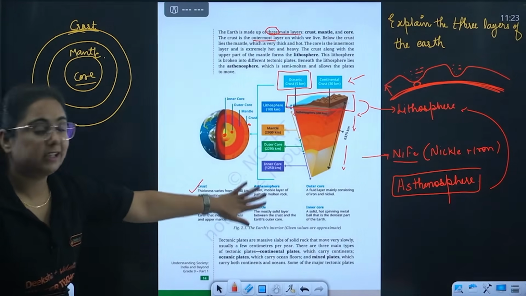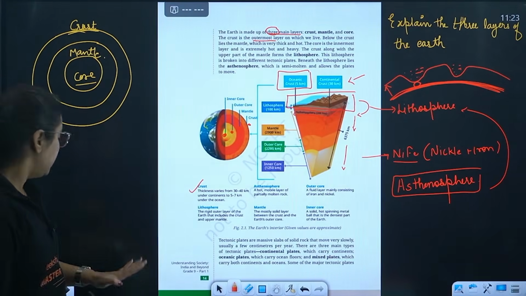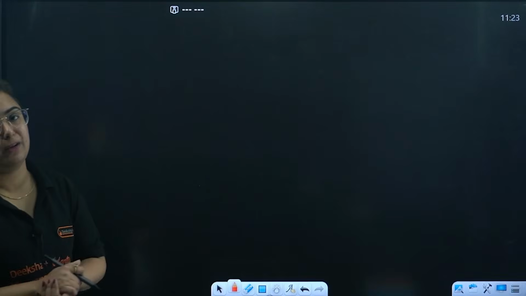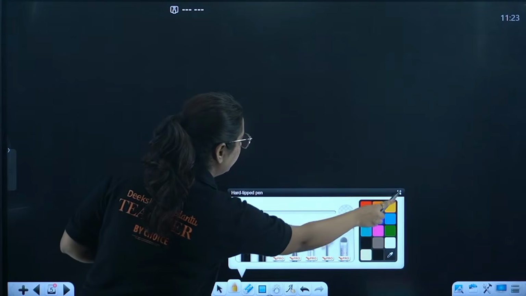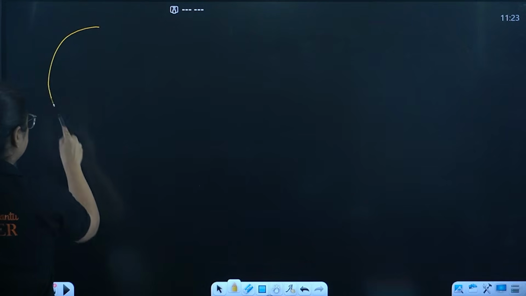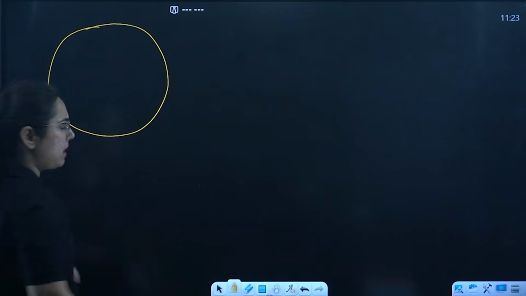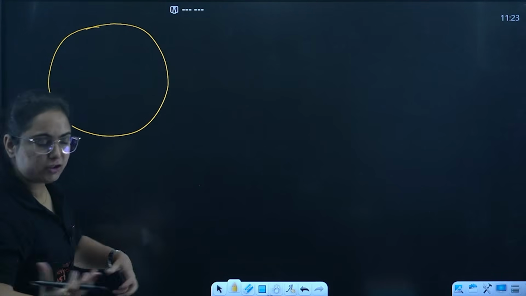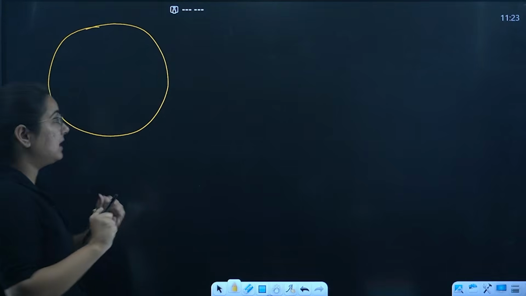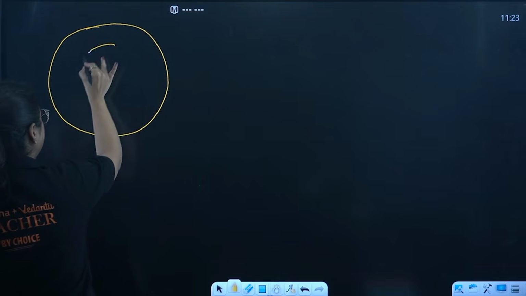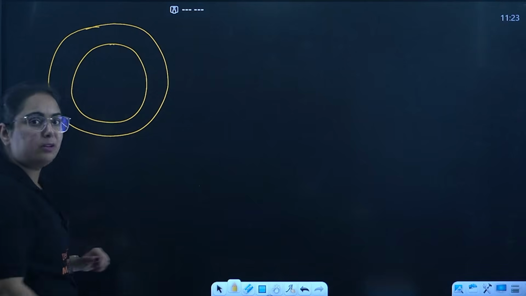All the definitions are listed here. You just need to learn them. Now come towards the theory, ma'am, that you left, beta. Now, according to the theory, million years back, the earth looked like this. Now also the earth looks like this? No. Why? Because, beta, it is a theory, and there were certain challenges, certain questions raised over it. However, the theory is proved by certain pointers which I am going to explain to you. First, let us understand. According to the theory, beta, there was only and only one land mass.